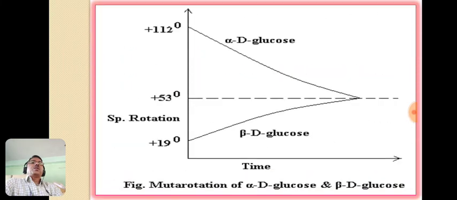Now let us see it graphically, diagrammatically, like this. The graph is plotted between specific rotation versus time.